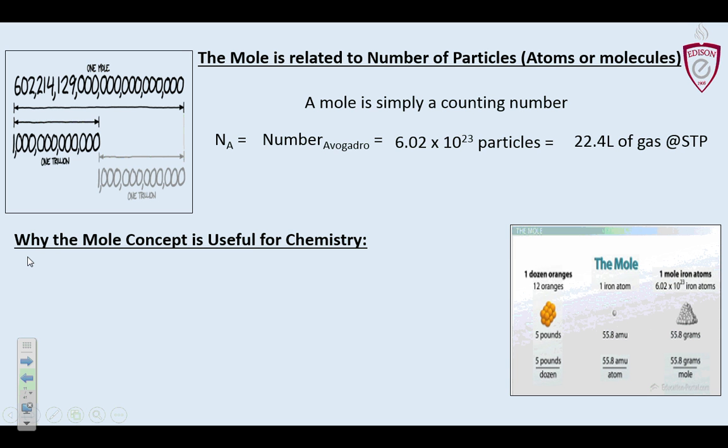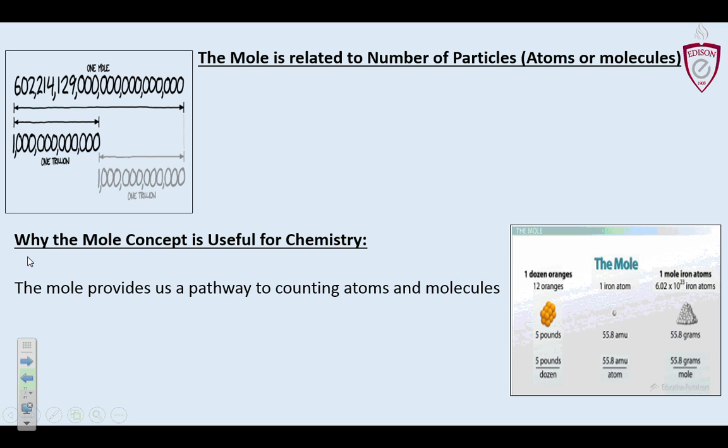So why is it useful? What's the point? Well, because now, like we said, we can figure out how many atoms we have in the lab by measuring them in grams. So it's a practical tool. And in balanced chemical equations, things don't go gram for gram, but they do go mole for mole, or atom for atom, actually.